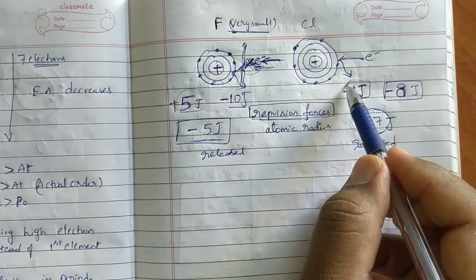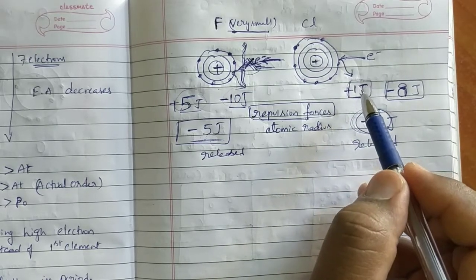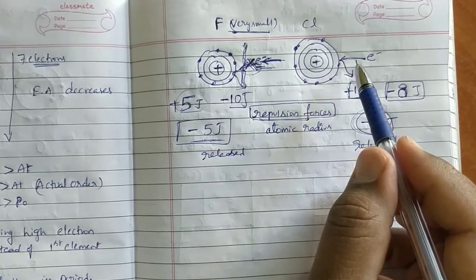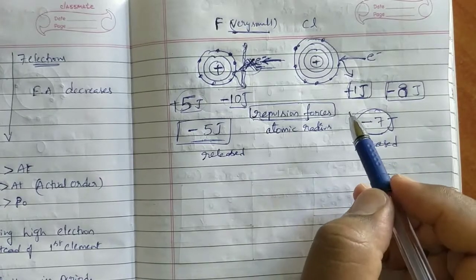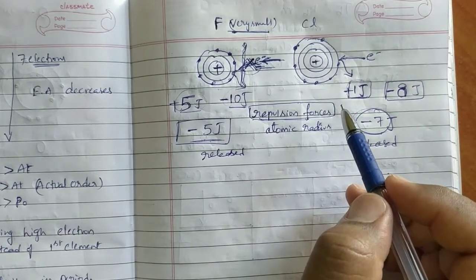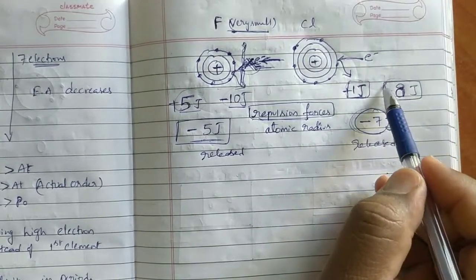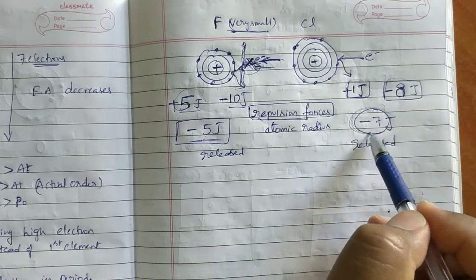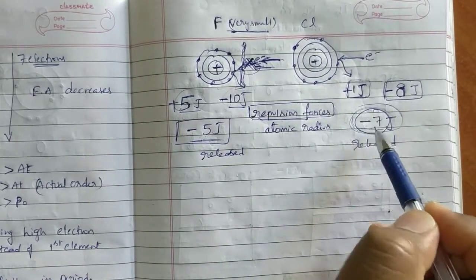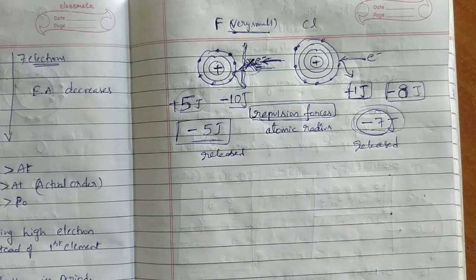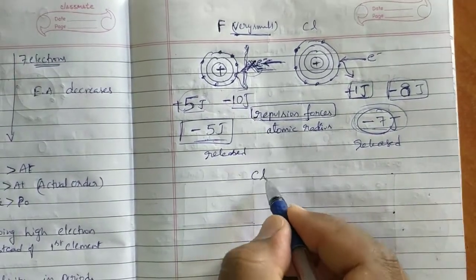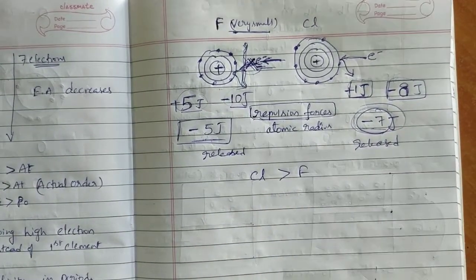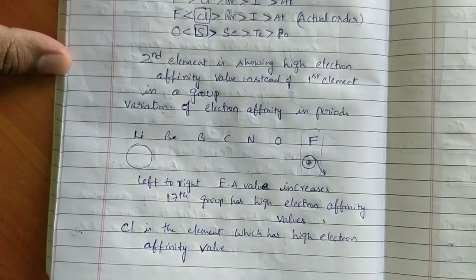Here energy absorption is less because the electron can enter into the chlorine easily, somewhat nearby. So less amount of energy is required to push the electron. But energy released is less only. But in total, net it is releasing 7. Here 5. That's why chlorine electron affinity is greater than fluorine. This is the reason. I hope now you are clear.